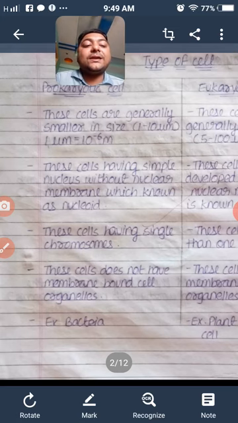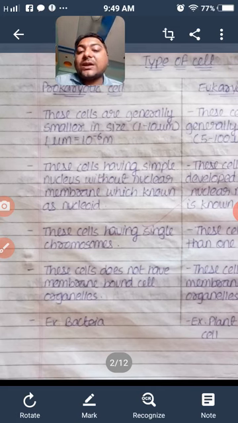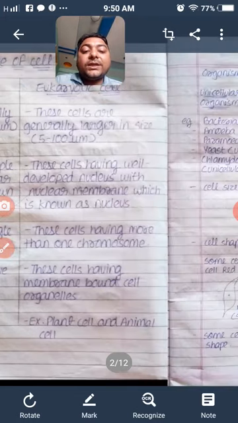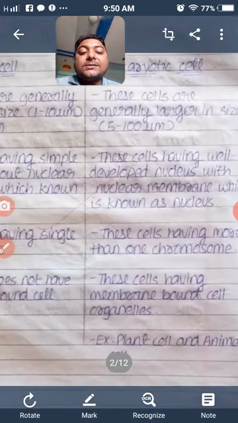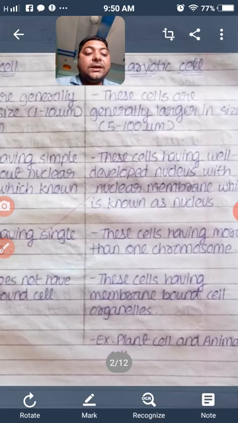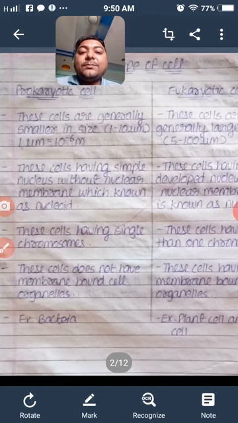All of you know that there are different cell organelles like the Golgi body, mitochondria, and plastids, and these cell organelles are absent in prokaryotic cells. Prokaryotic cells do not require any of the cell organelles. In eukaryotic cells the membrane bound cell organelles are present, like plastids, mitochondria, etc. So these are the basic differences between prokaryotic cells and eukaryotic cells.